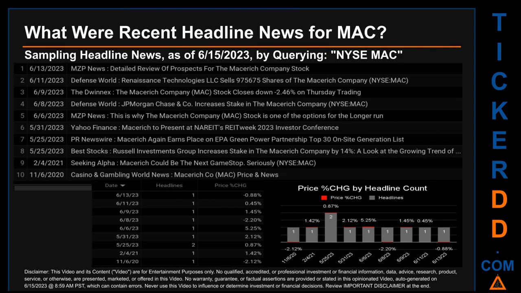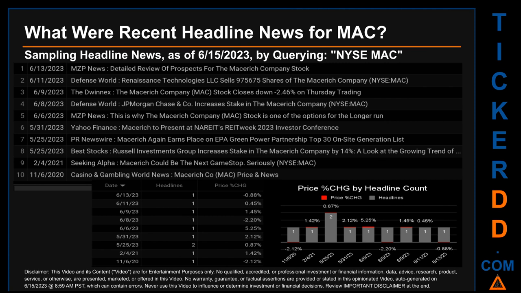What were recent headline news for MAC? Today, Thursday, June 15, 2023, I sampled one of our news aggregators for latest headlines for this ticker. I did so by searching specifically by a keyword that may appear, broadly, in the title or the body, of discoverable news articles. The keyword that I used was a combination of the exchange and the ticker symbol, NYSE: MAC. The results show 10 unique headlines, published across 9 unique dates. Publication dates spanned 949 days.